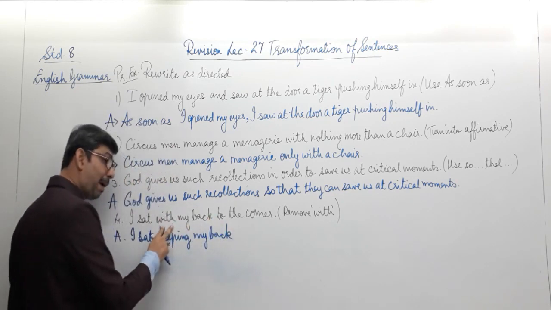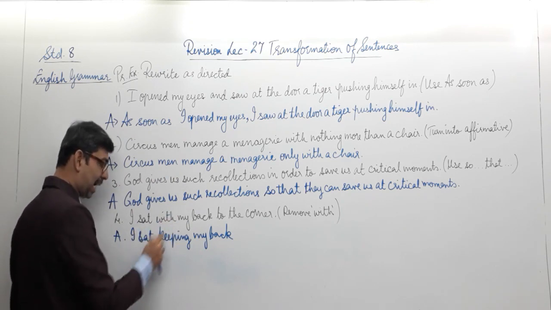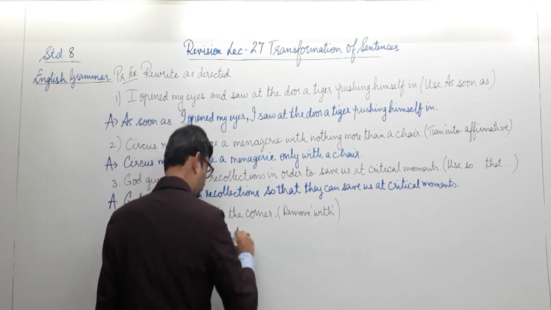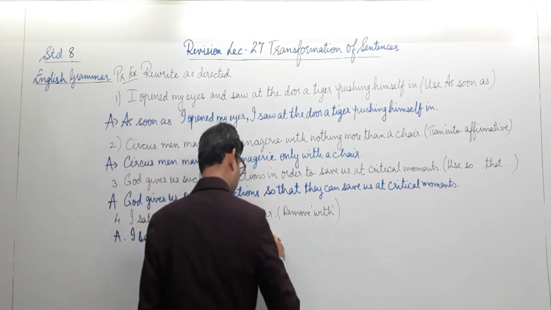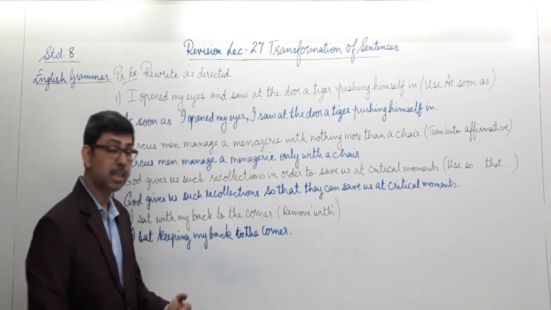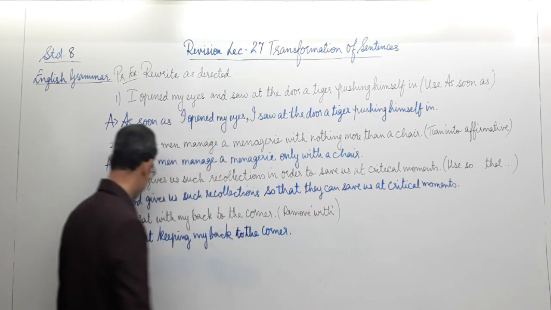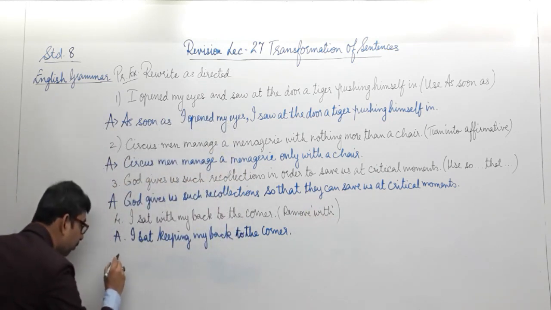Rather than using with my back, we change it to keeping my back. So with now change to keeping. This is a matter to note and remember. I sat keeping my back to the corner. In this way we have transformed the given sentence by following the instruction remove with. Next one, number 5.